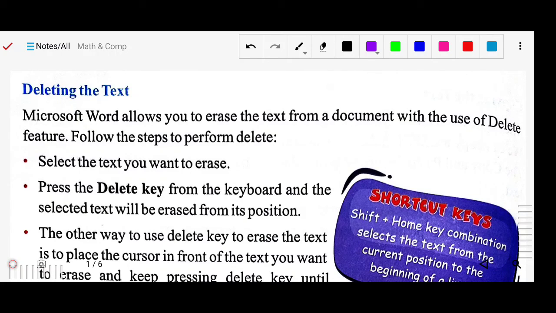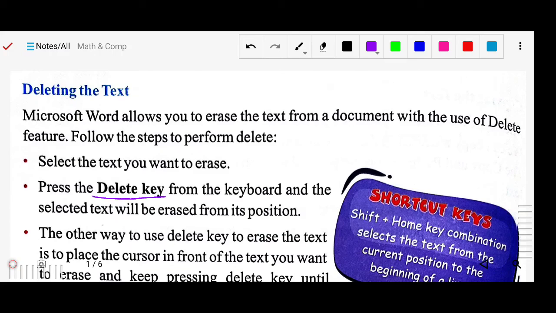So here are some steps. What is the step? Press the delete key on the keyboard with the text selected, and it will be erased from its position. For editing, you always have to select the text first. Once you select the text, then you can use the delete key on your keyboard, and that particular selected text will be deleted.